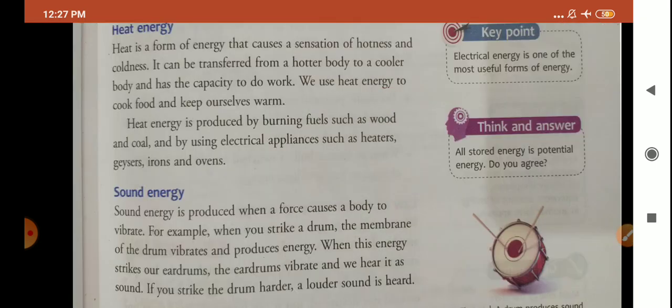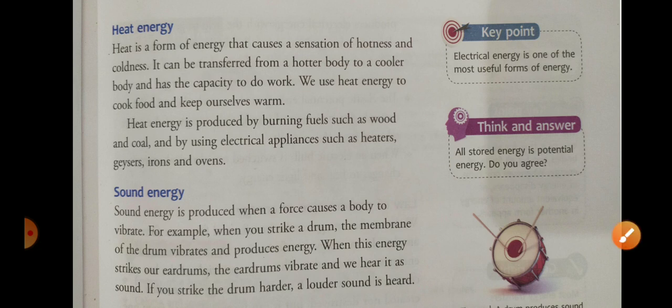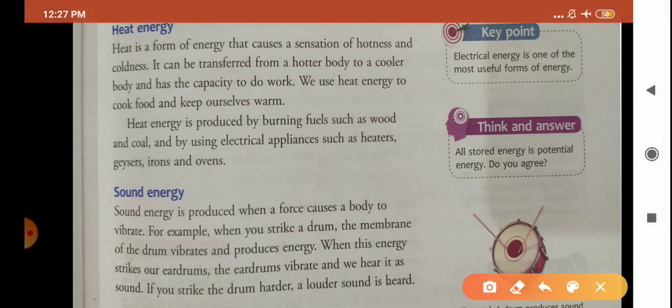Now which is the next energy, children? Heat energy. Now what is heat energy? It gives the sensation of hotness or coldness. If something is very hot and you touch that object, you will feel the sensation of hotness. If something is less hot and you touch it, you will feel that the object is less hot. These are the sensations you get when you touch any object. So heat is a form of energy that gives the sensation of hotness and coldness.